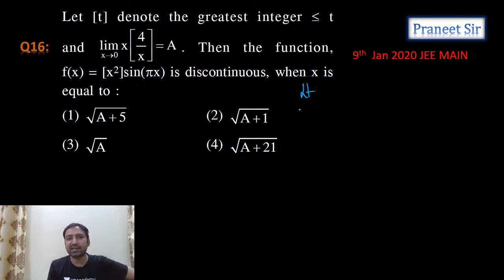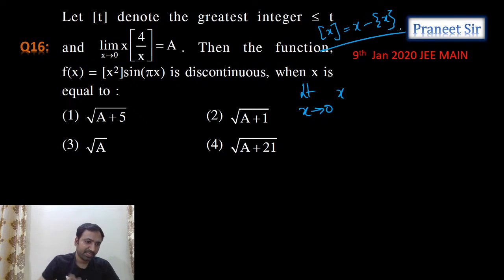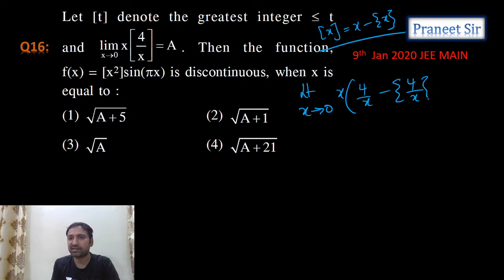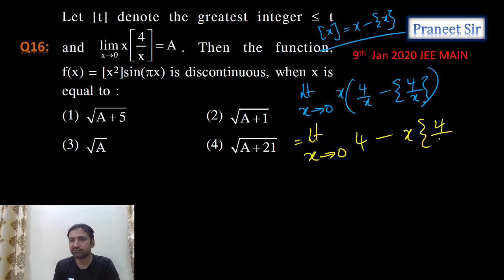So first let's calculate limit x tending to 0, x into step. So guys, we have this formula, na? Step x equals x minus fractional part of x. Can I say it like this? Step x equals x minus fractional part of x. So can I write it as step of 4 by x equals 4 by x minus fractional part of 4 by x? Can I write it like this? So when we multiply this, let's see what we get. This is coming like limit x tending to 0, x into 4 by x is 4 minus x into fractional part of 4 by x.